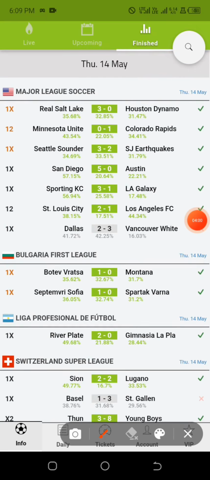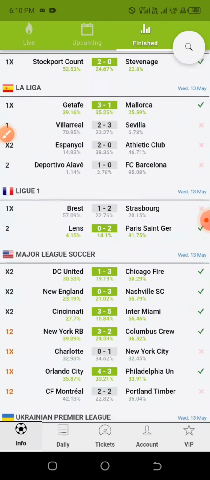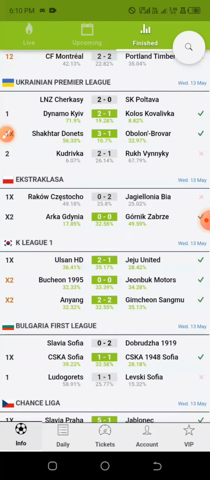Most times, if you want to see the prediction for the no draw double chance, it is very scarce. So it is a very straightforward pattern that you can observe. So if you want to use this app, don't go for the 1x, don't go for the 2x, always go for the home or away win, these 12. And if you scroll down, you will see that it is not something that is common.